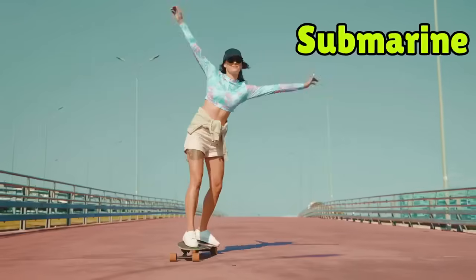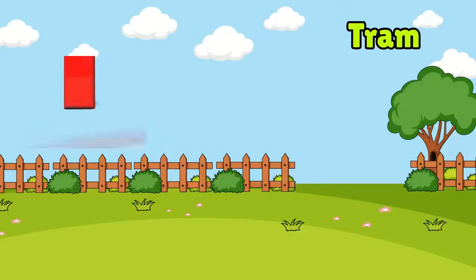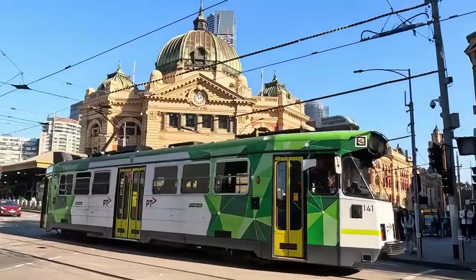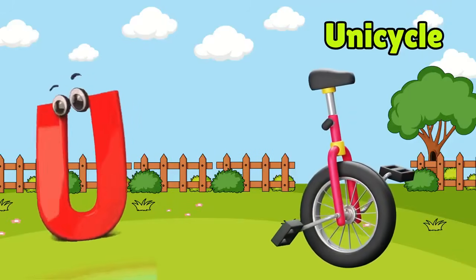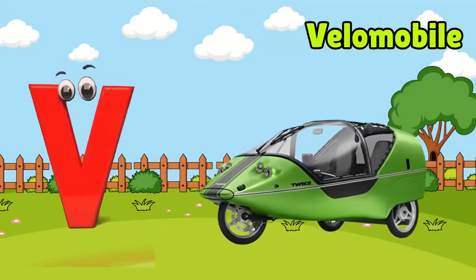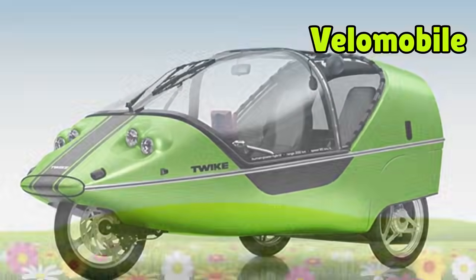T is for tram. U is for unicycle. V is for velomobile.